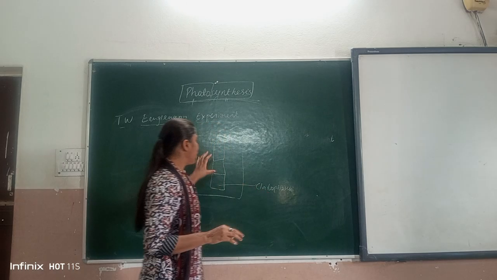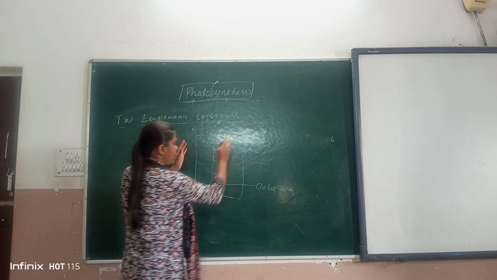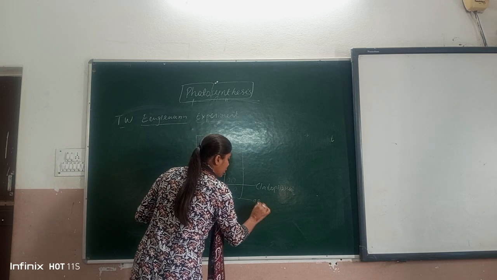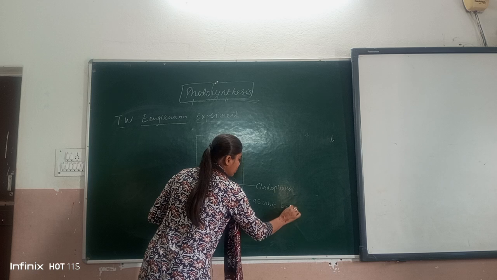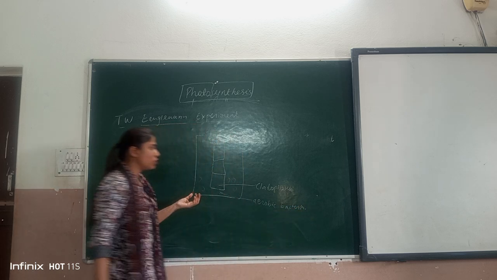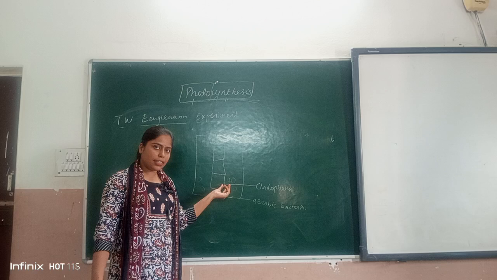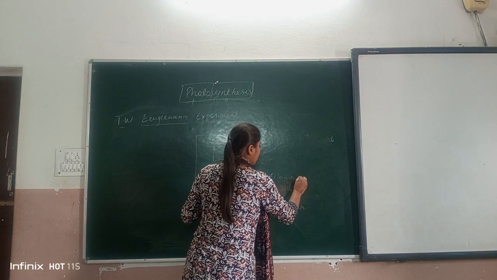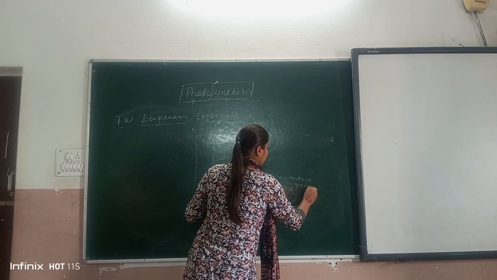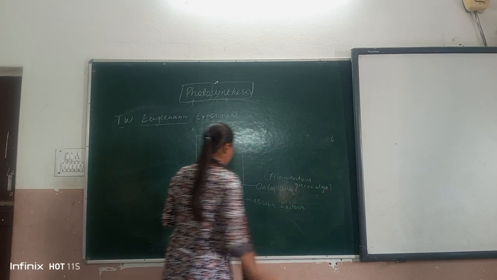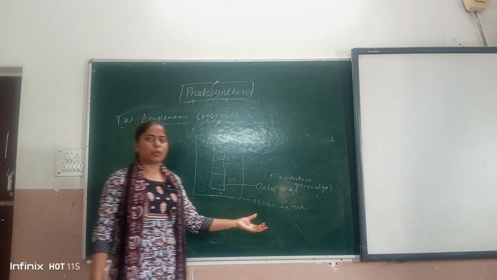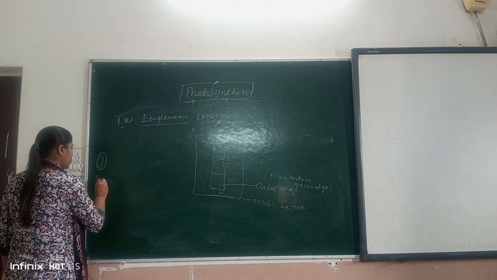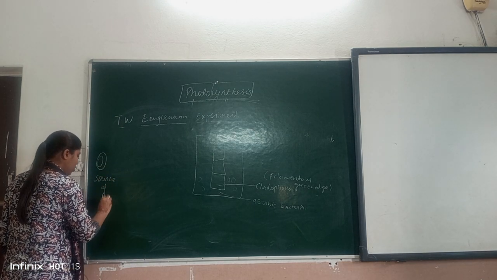So the filamentous alga is Cladophora, and the suspension has aerobic bacteria also. He had taken a suspension of green filamentous algae, Cladophora, and some aerobic bacteria. Okay. Then there is a source of light.